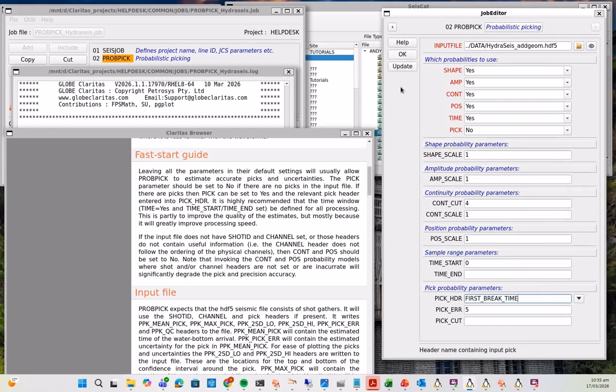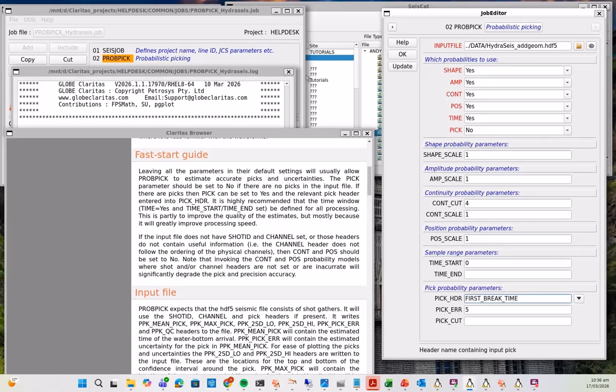We are planning on optimizing the application so it utilizes RAM more efficiently and also hopefully speed it up. And our final aim is to integrate PROBPICK, HRD Ghost and HR Static into a single flow such that users who are working on UHR datasets can effectively run all of these applications in a simple and unified flow rather than having to run individual processing steps for each part.